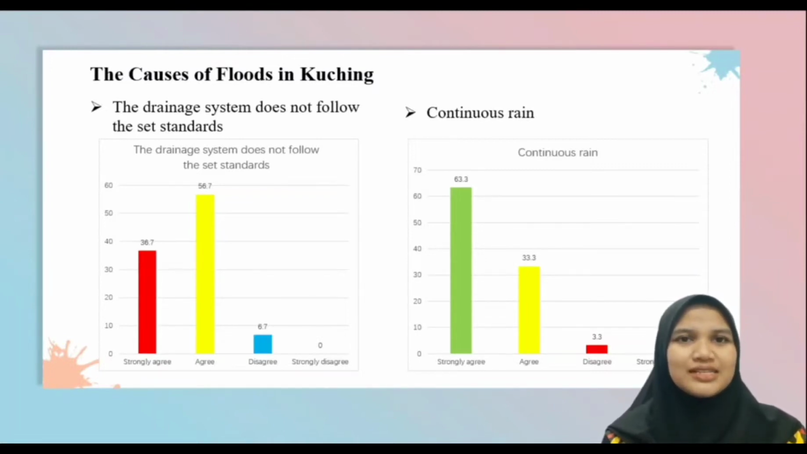For continuous drains, the percentage who agree is higher, which is 63.3% compared to the percentage who disagree, which is as low as 3.3%. This shows that most of the respondents agreed that continuous drains caused the flood.